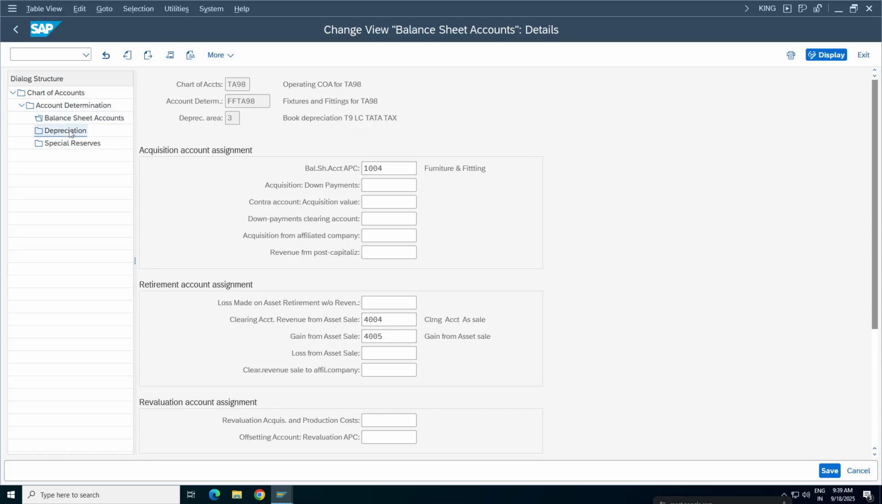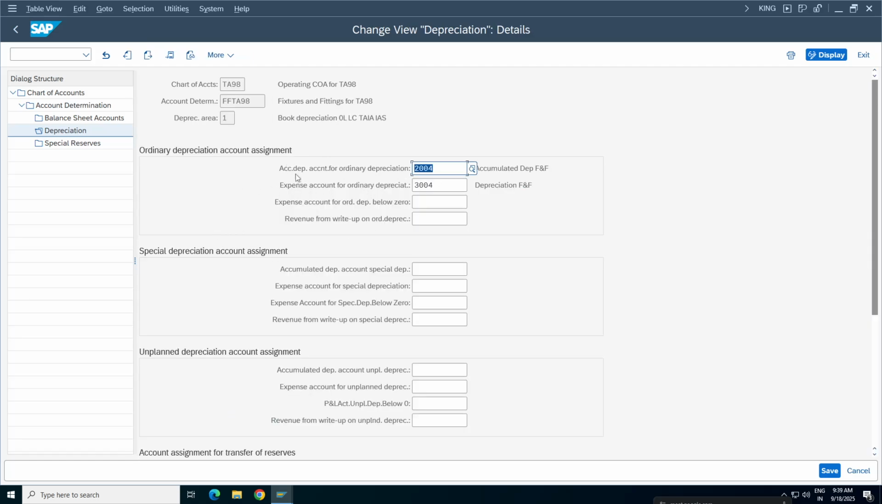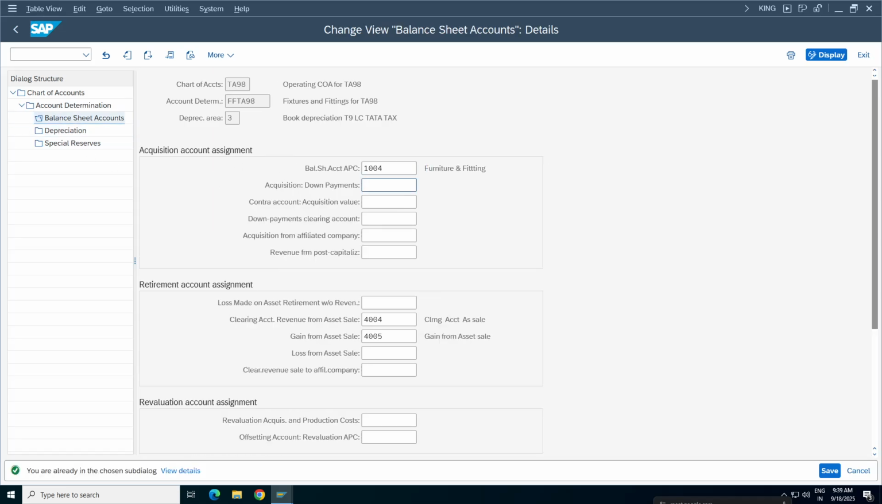Okay, depreciation. Again we can assign different accounts. Accumulated depreciation account, okay, this is a liability account. And expense, this is the ordinary depreciation. This is a PL account and this is your balance sheet account. This is your reconciliation account. Your first one also, balance sheet, is also a reconciliation account. So this is what we had seen last time.